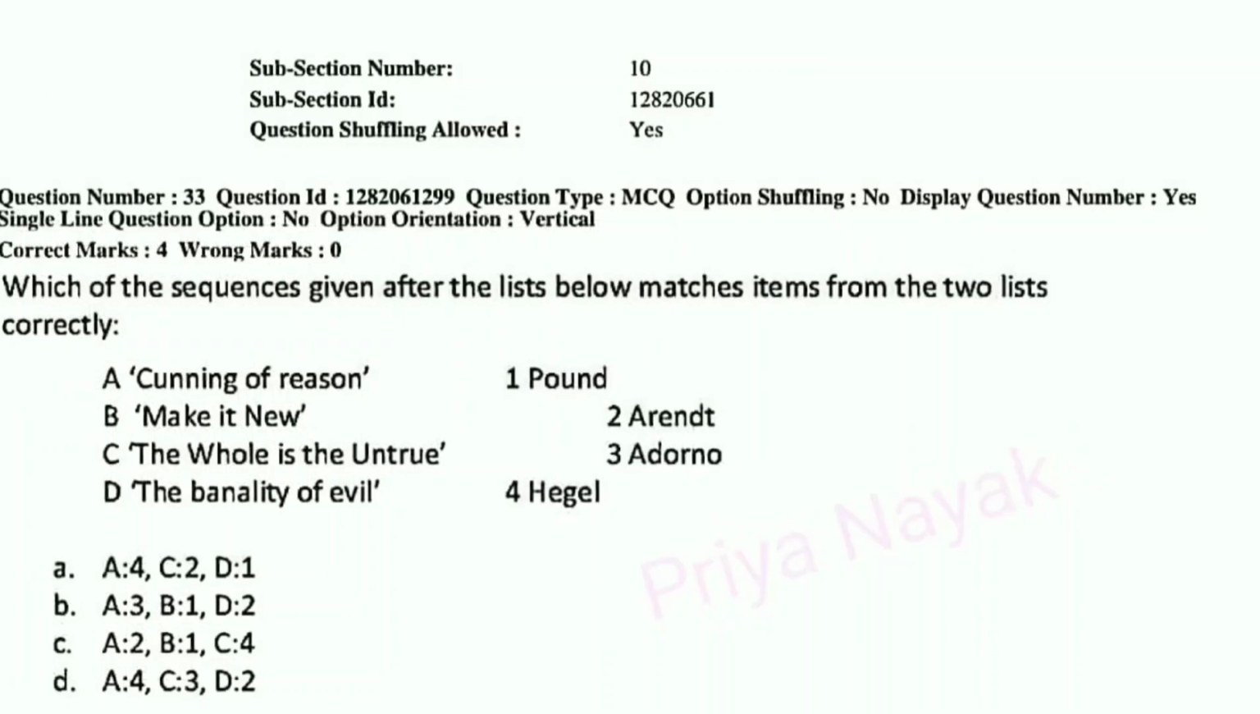Then we have our last question, question number 33. Which of the sequences given after the lists below matches items from the two lists correctly? Here we have cunning of reason, make it new, the whole is the untrue, the banality of evil. See, if you have a little bit knowledge of all these things, then you will be able to solve this question, otherwise not at all.